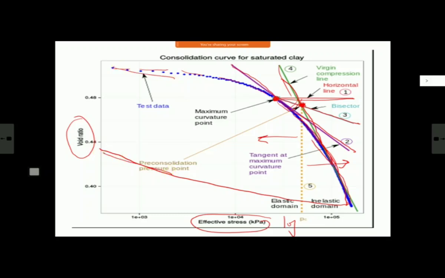This is known as recompression index. And from this point is taken as pre-consolidation pressure. So before this, whatever was happening was recompression, and after that it is virgin compression. And for this recompression, this slope will be equal to whatever rebound.